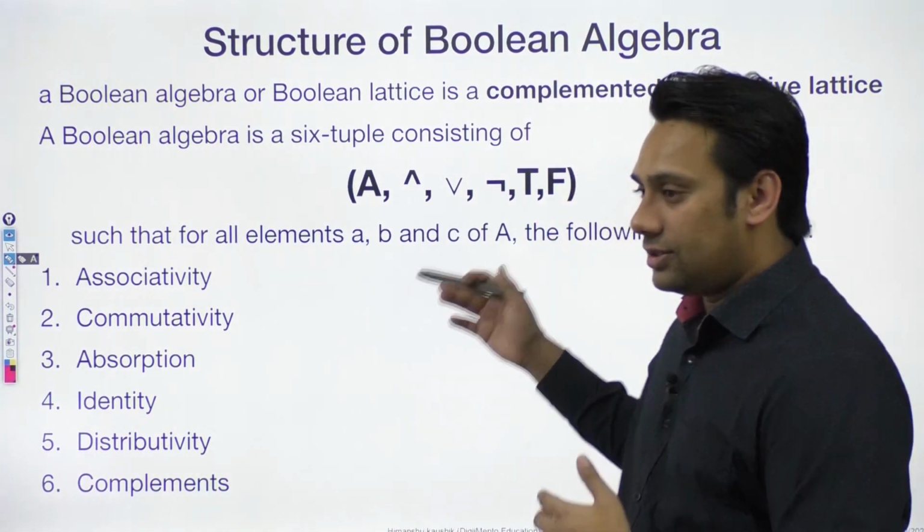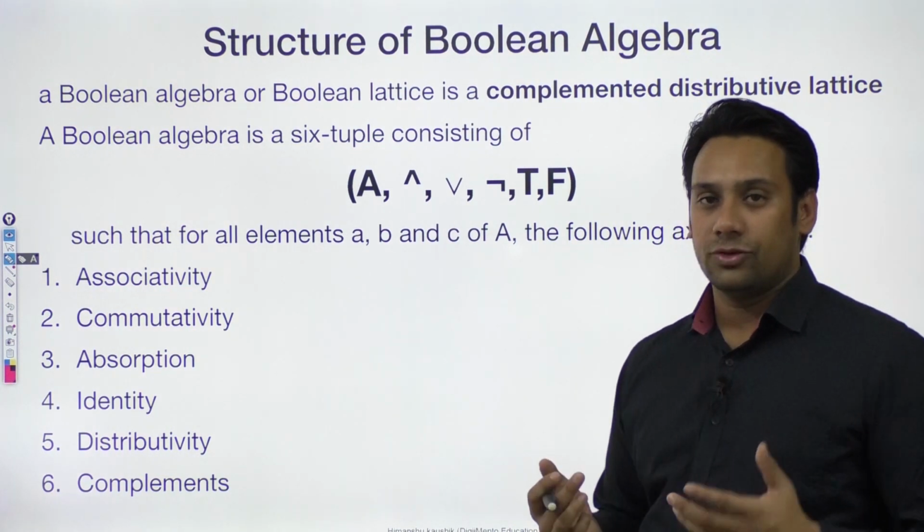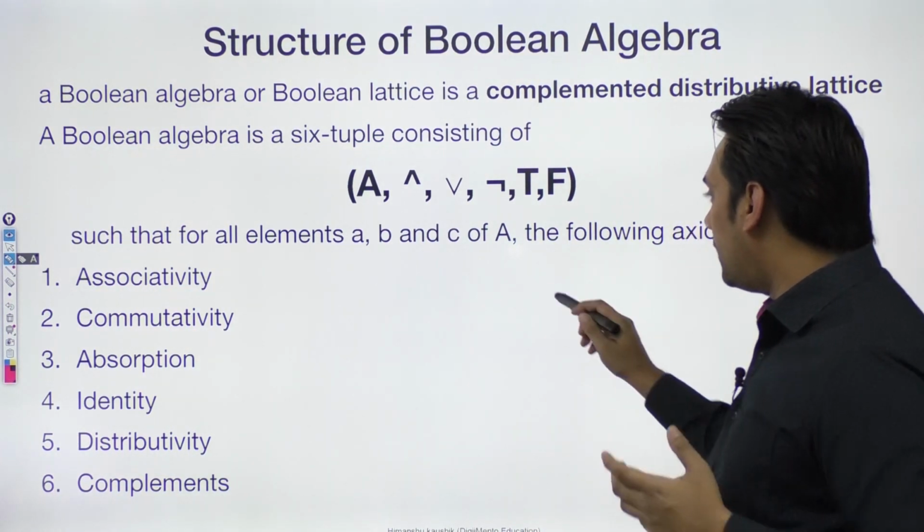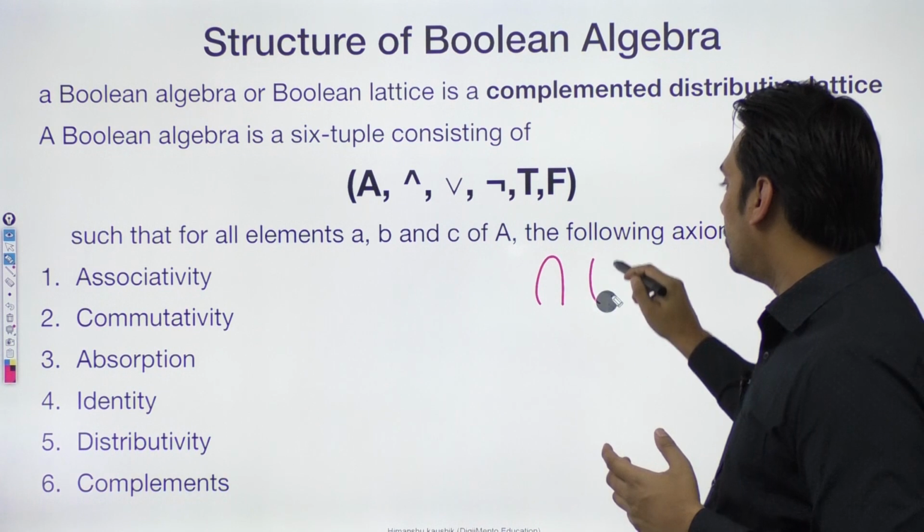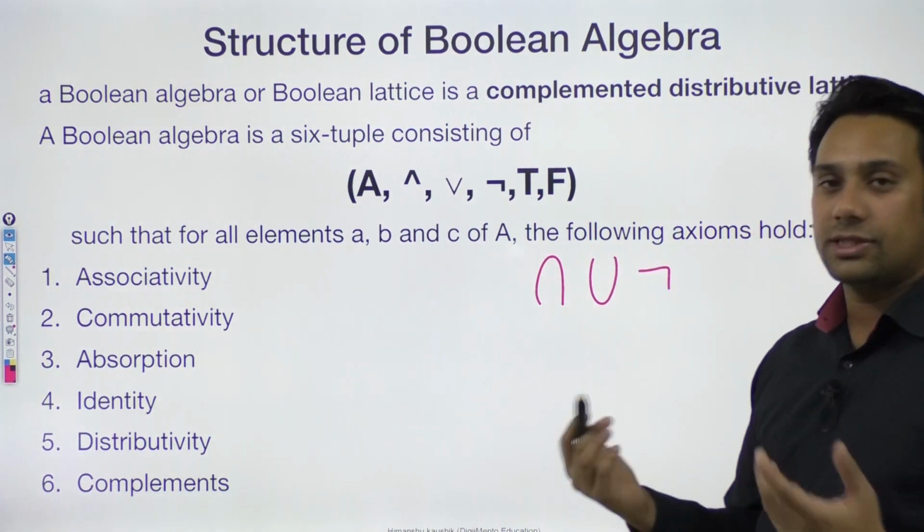In the same way you have Boolean algebra. You must have seen that even if we use intersection, union and complement, still it is called a Boolean algebra, right?